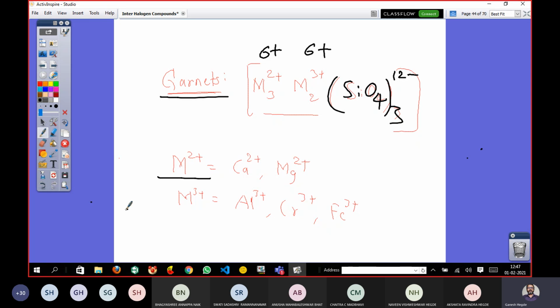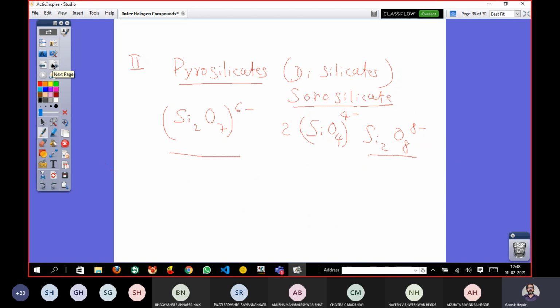Metals with a 2 positive charge are s-block elements, right? And some, like zinc, also come. So they are calcium, magnesium, and these are the metals you find in the 3d series, with aluminum 3 plus, chromium, and iron. Now you just put them, so you can have such combinations, right? So they are called diamonds. Yeah. Now this is a very interesting class of silicate.